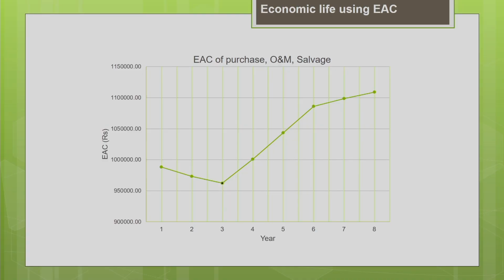Like we have converted all the cash flows which are occurring at different time periods into a particular time period, say t equal to 0, then we convert it into equivalent annual cost using the compounding factors. Okay. So then we found out the time period during which the equivalent annual cost associated with the machine is minimum, that is the optimum time for the replacement of the machine. Okay. So this is how we have determined the economic life of the machine using the equivalent annual cost approach.